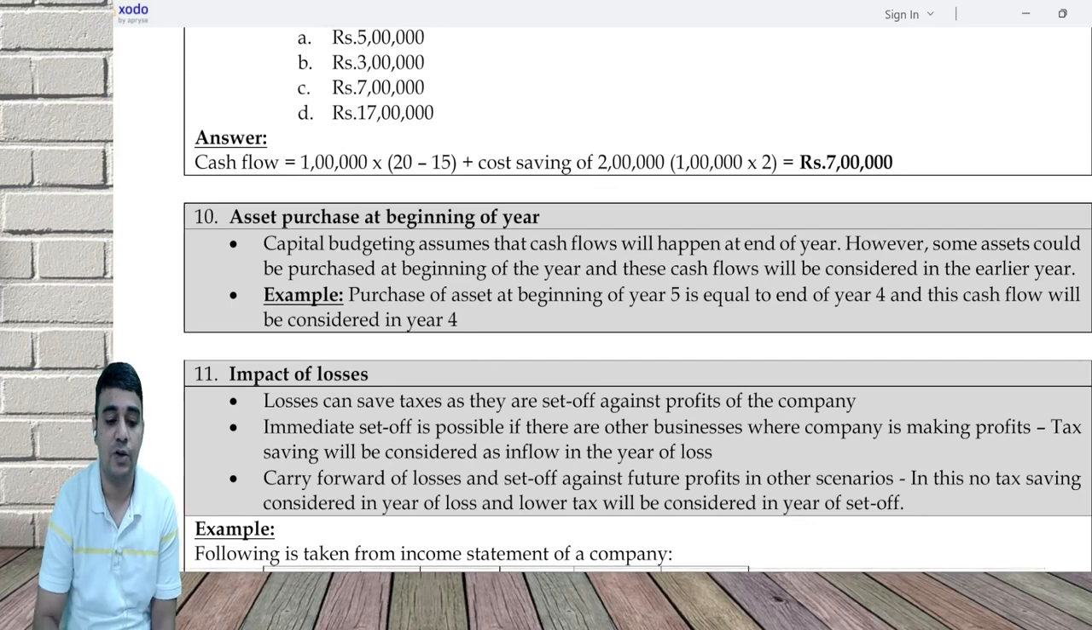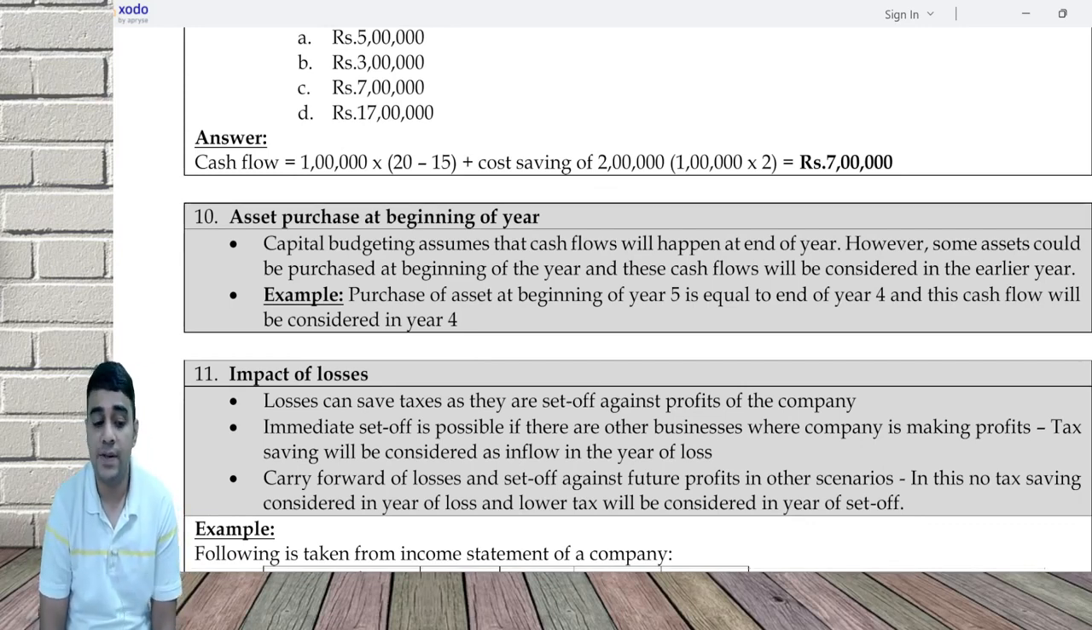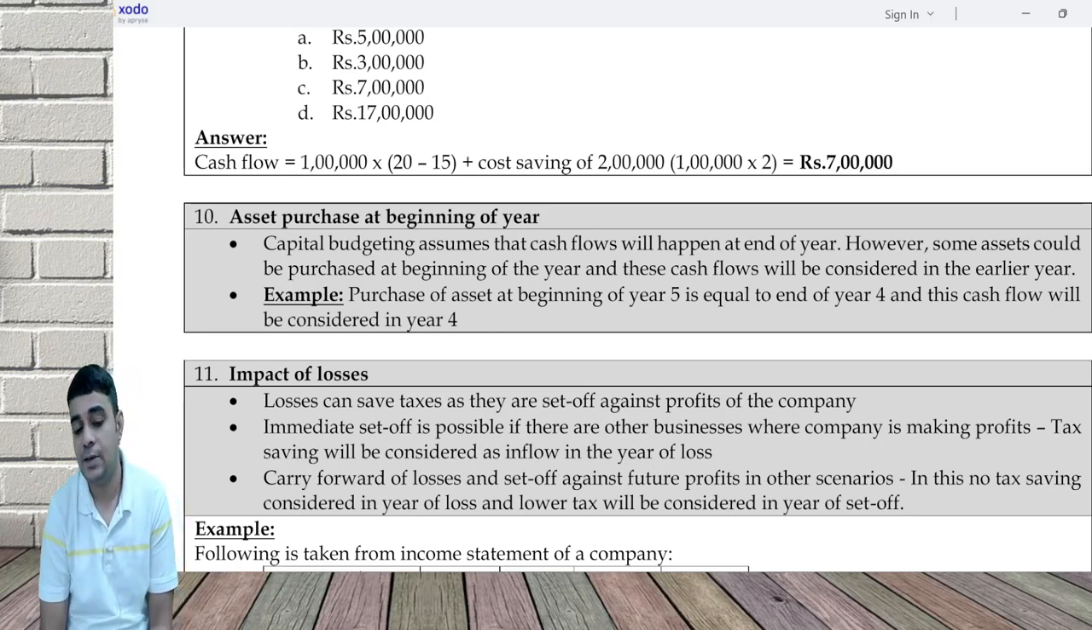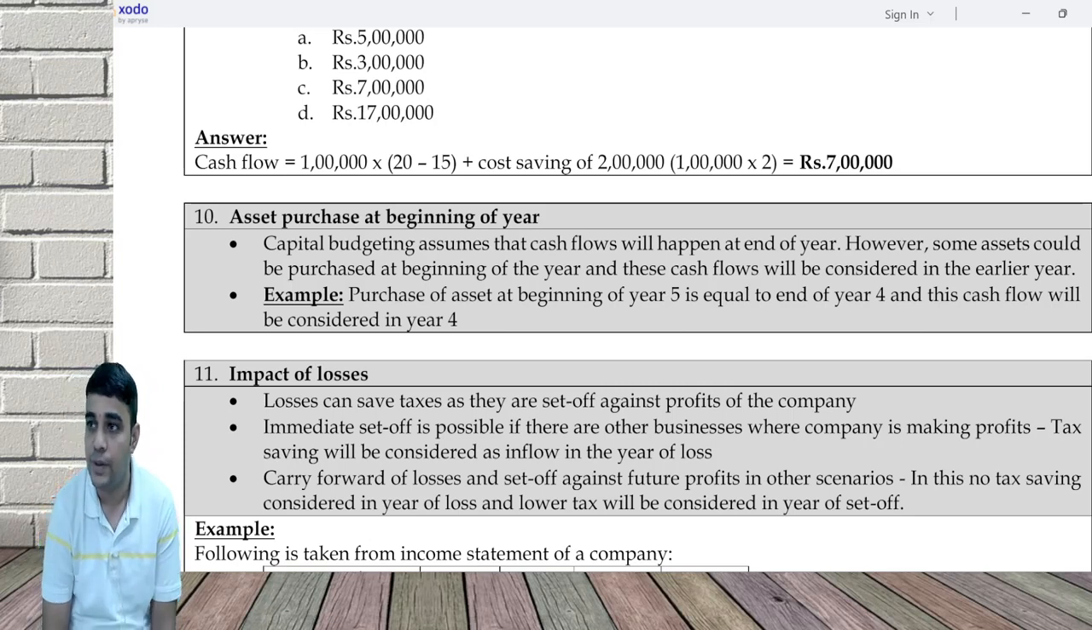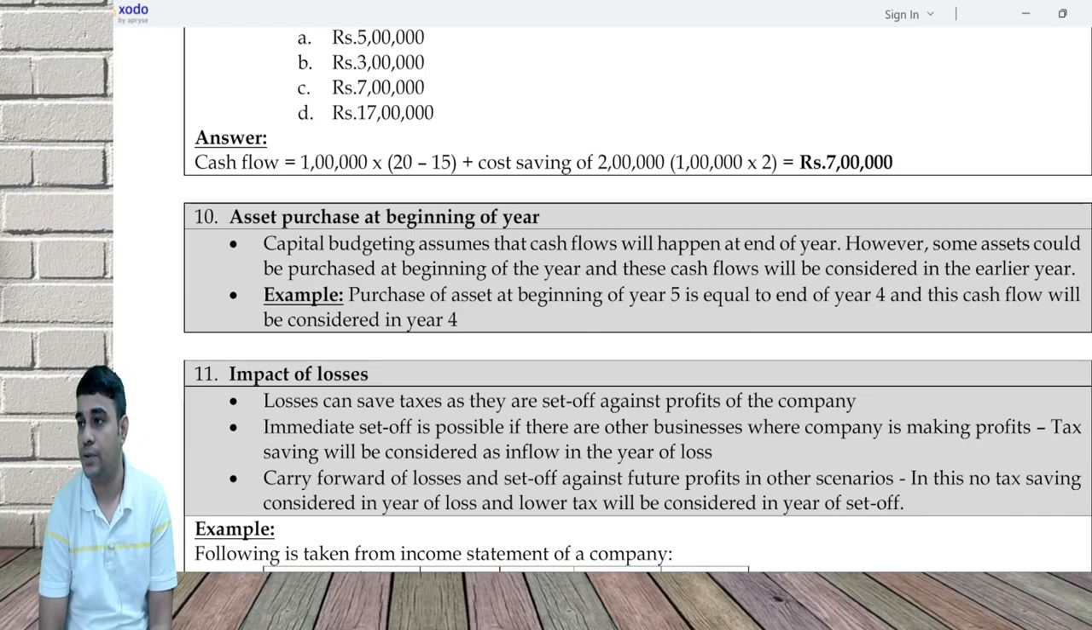Capital budgeting assumes that cash flows will happen at the end of the year. However, some assets could be purchased at the beginning of the year, and these cash flows will be considered in the earlier year. Example, purchase of asset at beginning of year 5 is equal to end of year 4, and this cash flow will be considered in year 4.